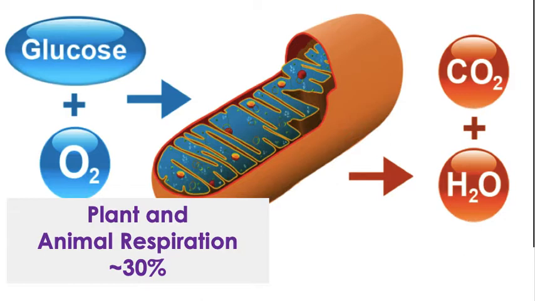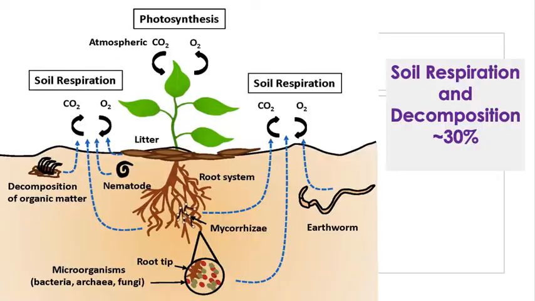So cellular respiration that both plants and animals do when they take in oxygen, and they break down glucose, their food, and they give off this gas, carbon dioxide. And pretty much all organisms that undergo cellular respiration, which is almost everything, give off carbon dioxide, and that's about 30% of the exchange.